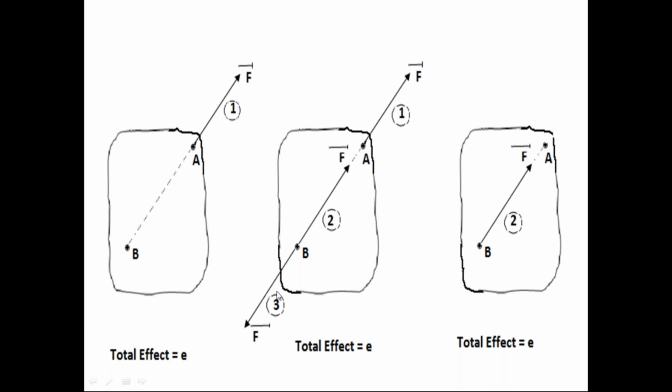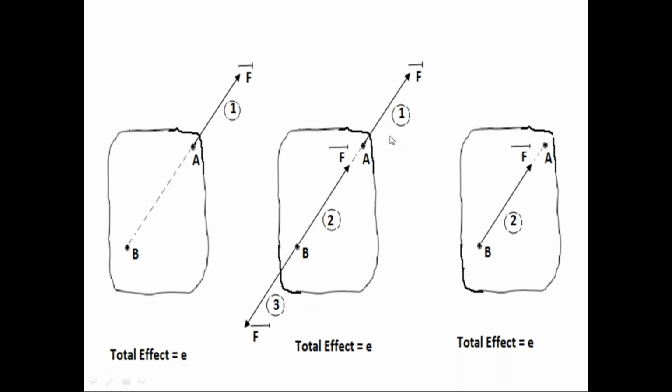Now everyone please look at the first force and third force. Check carefully: the first force and third force are acting on the same straight line. These two are collinear.